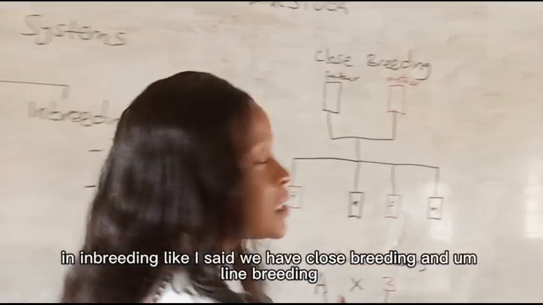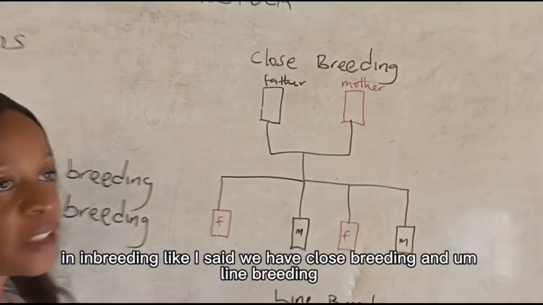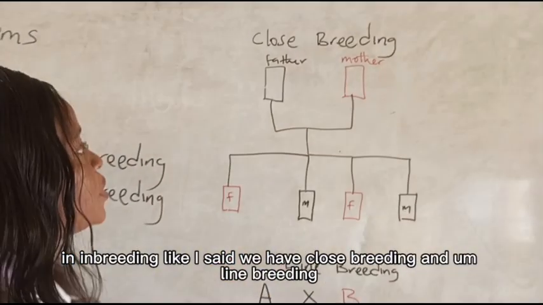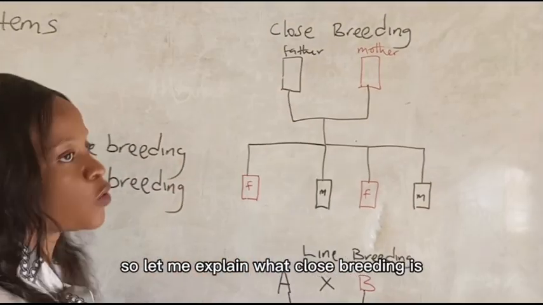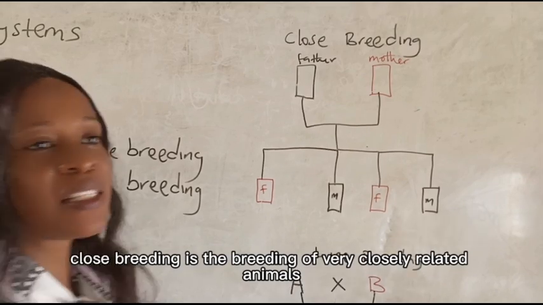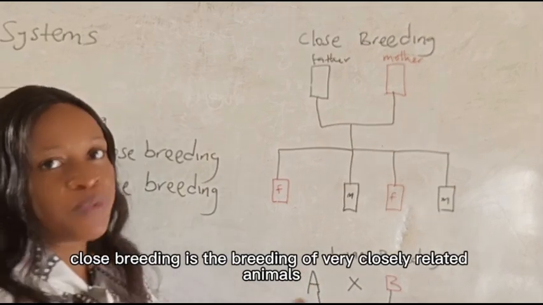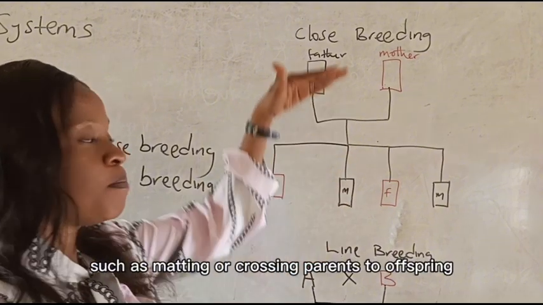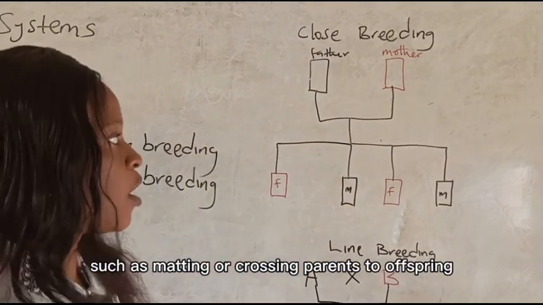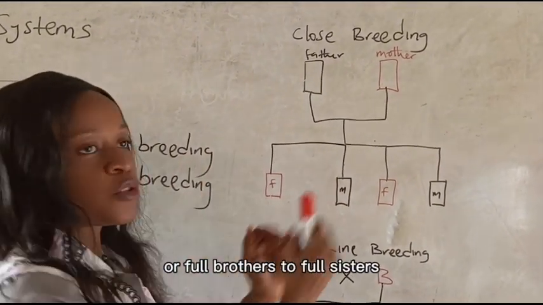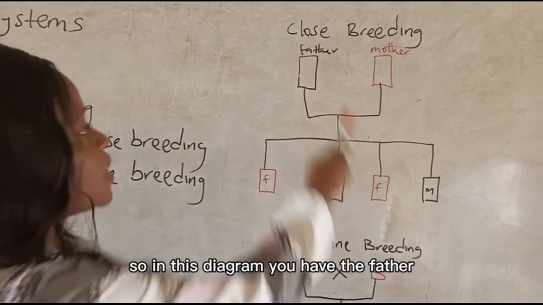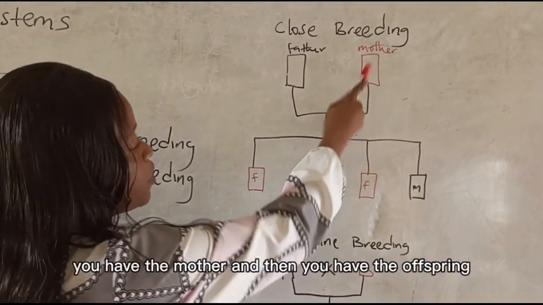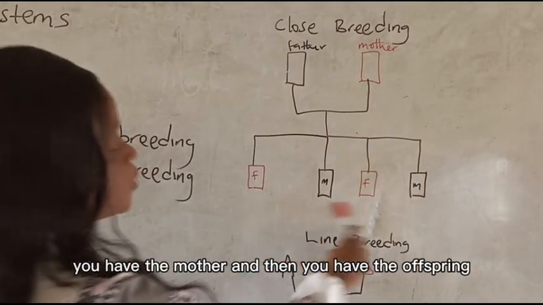In inbreeding, like I said, we have close breeding and line breeding. So let me explain what close breeding is. Close breeding is the breeding of very closely related animals, such as mating or crossing parent to offspring or full brothers to full sisters. So in this diagram, you have the father, you have the mother, and then you have the offspring.